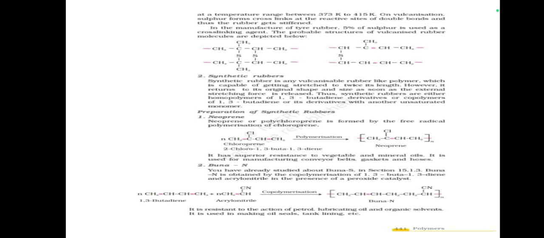Buna-N. You have already studied about Buna-N in section 15.1.3. Buna-N is obtained by the copolymerization of 1,3-butadiene and acrylonitrile in the presence of a peroxide catalyst. It is resistant to the action of petrol, lubricating oil, and organic solvents. It is used in making oil seals, tank linings, etc.